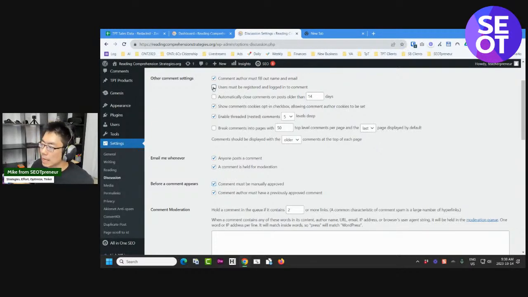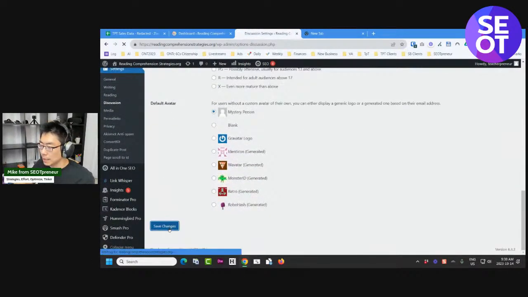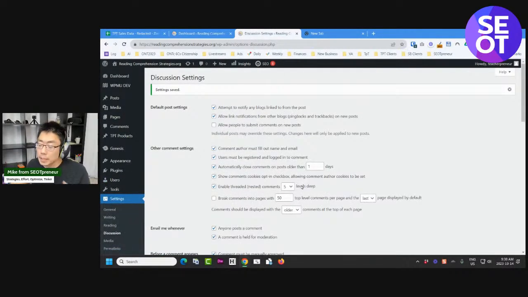So I could just disable this, like users must be registered and logged in. Okay, so then that means that no one's going to be able to leave a comment because you have to be registered. I'm going to automatically close comments older than 1 day because that way the system will close them. And then I'm just going to scroll down and hit save changes, right? And so now any posts that I've published that are more than 1 day old will be closed.